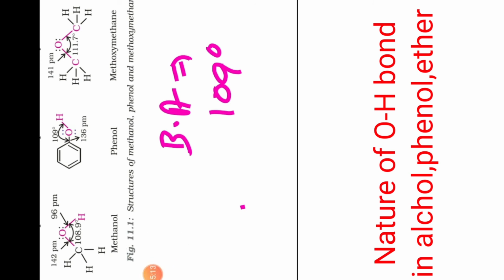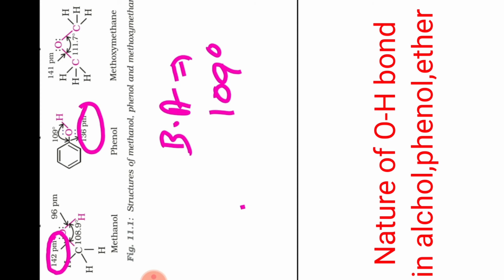Here one large difference is there, might be you observe the bond length. What difference is there? Bond length. In this case, bond length is 142 picometer, but in this case, bond length is 136 picometer. Why the difference is here in the bond length?